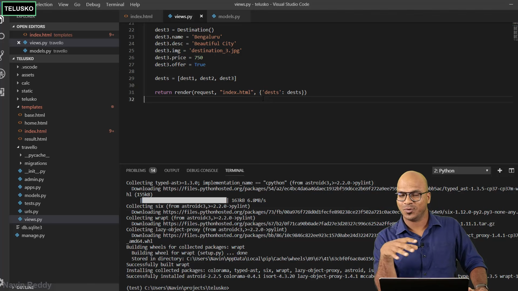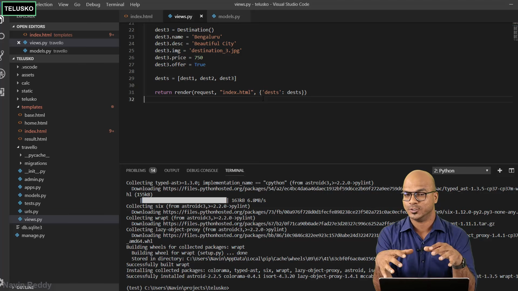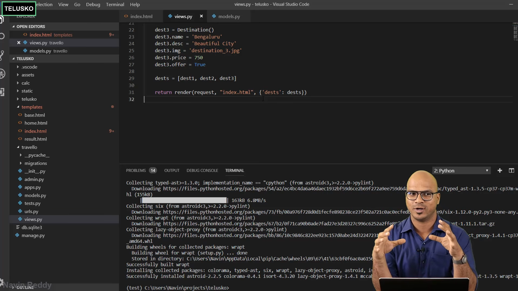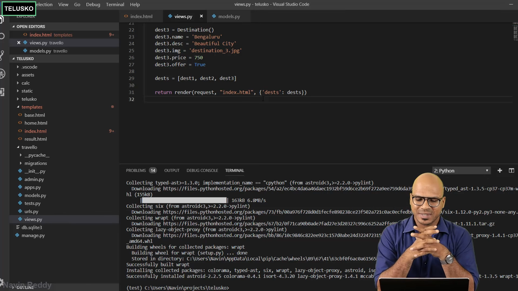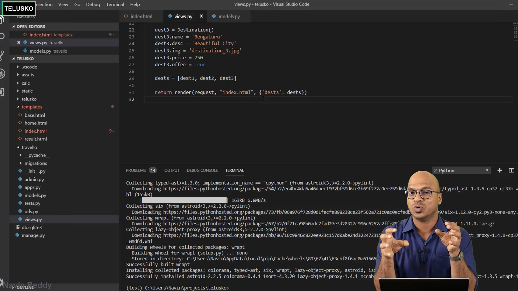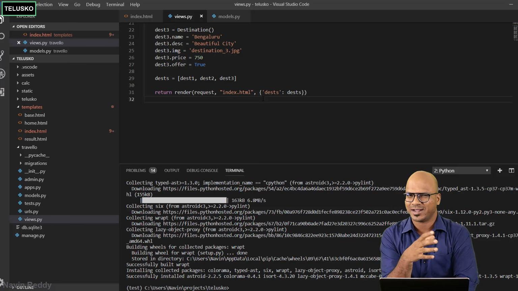Now what next? What are the things coming up? We have done all the things which we wanted to do. We wanted to have data dynamic. We wanted to have a special offer only on one particular place. But now I really want this data to be coming from a database. So let's imagine we have a database, maybe Oracle or Postgres. In fact, we will be using Postgres here.